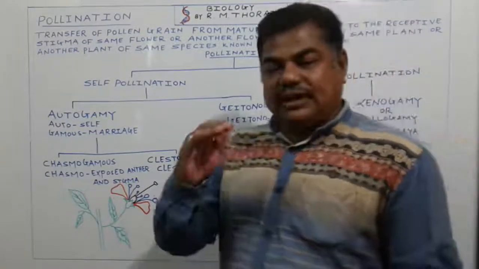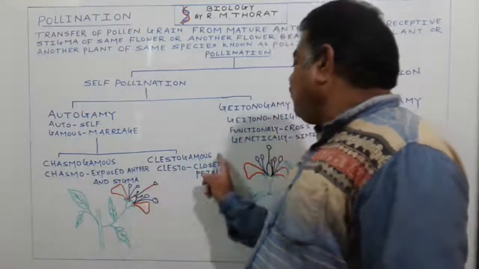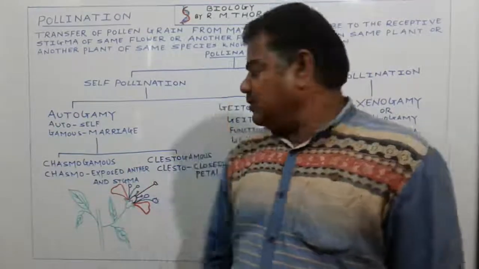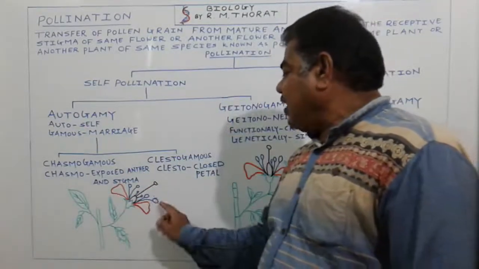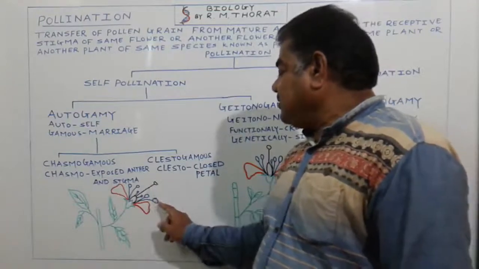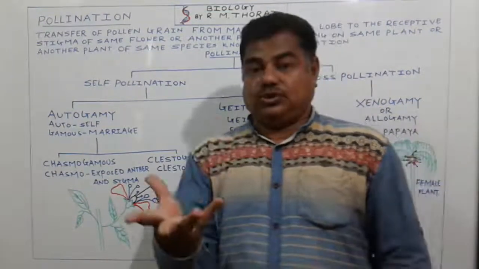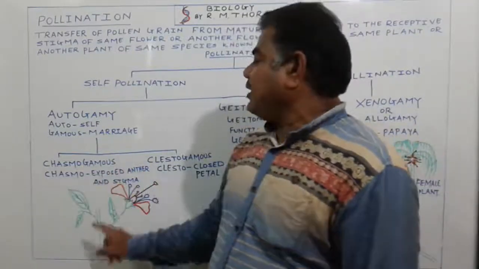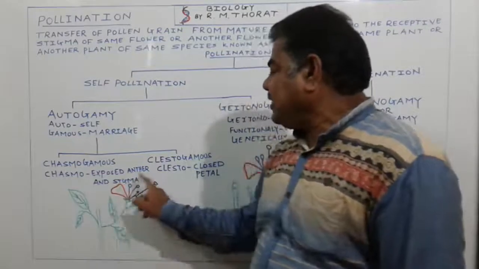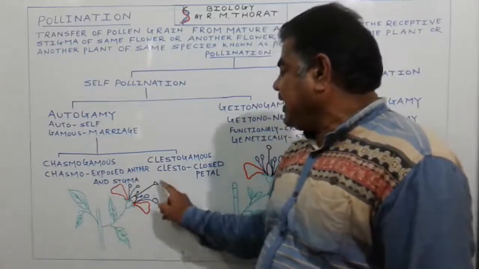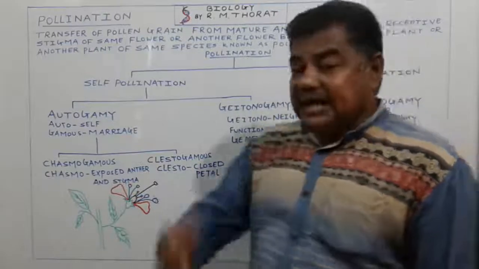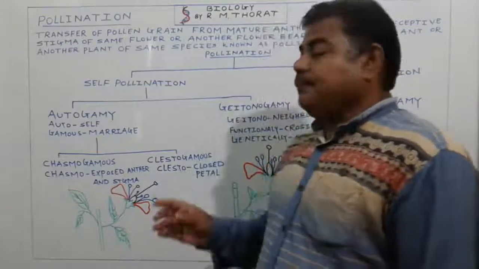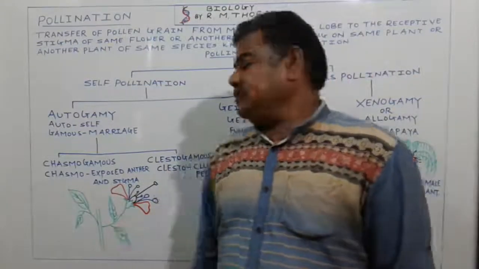In such a type of plant, two types of flowers are present on that plant. One is the Chasmogamous type of flower, meaning a flower in which the androecium and gynoecium, these sexual organs, are exposed in the air. Such a flower we call a Chasmogamous flower. Here Chasmo means exposed anther and stigma.